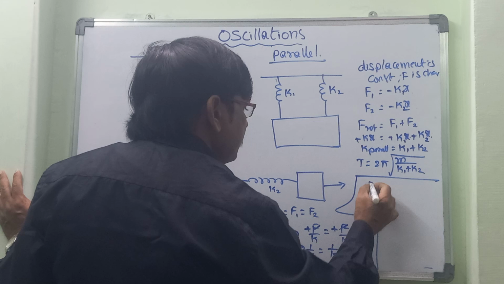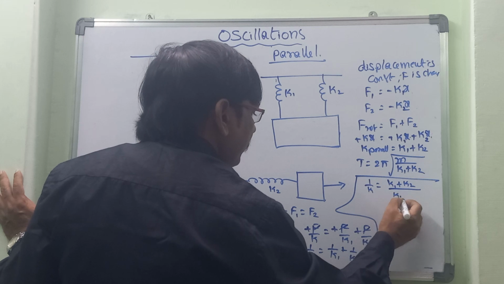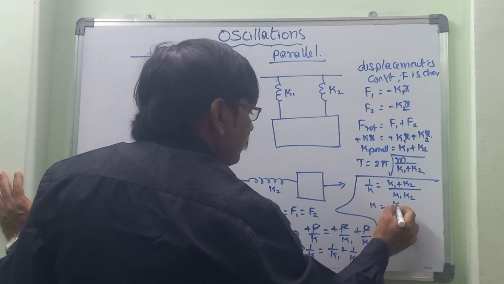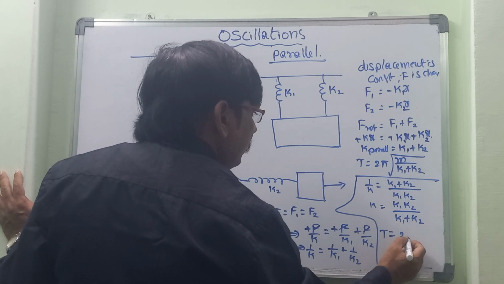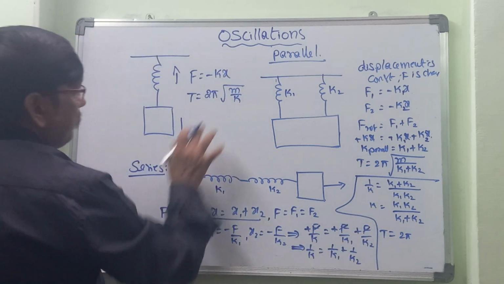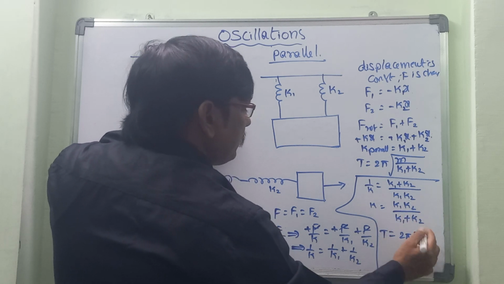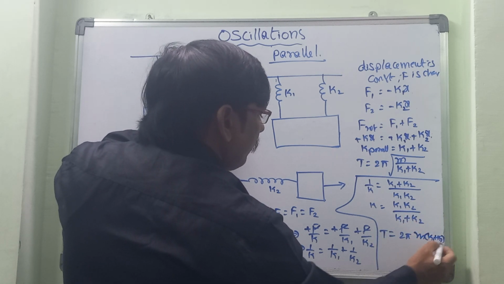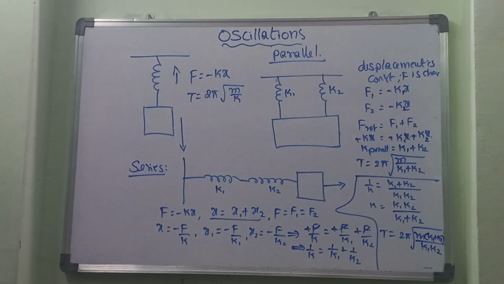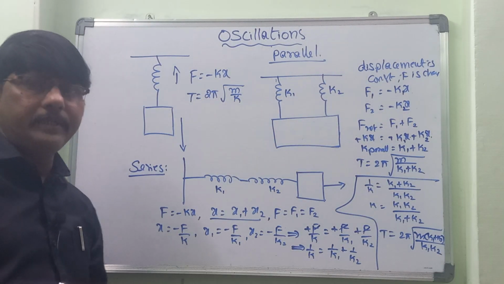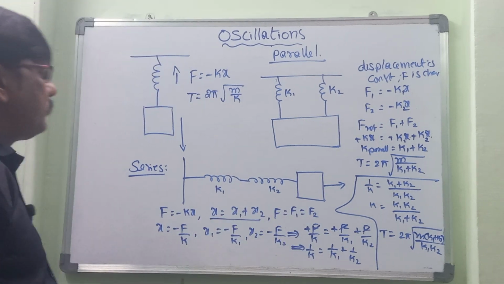So this one we can consider as 1 by k is equal to (k1 plus k2) by k1 k2. So k is equal to k1 k2 by (k1 plus k2). T is equal to 2 pi root m by k, the formula we can apply. So m by k, the reciprocal, (k1 plus k2) by k1 k2. In this way we can consider the springs connected in series as well as in parallel. These are the two important expressions for that.